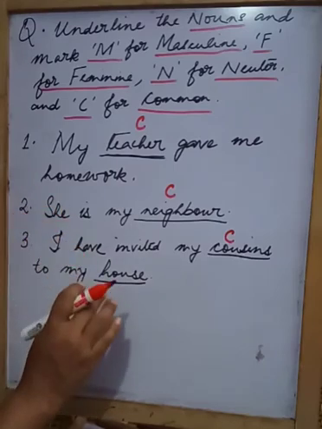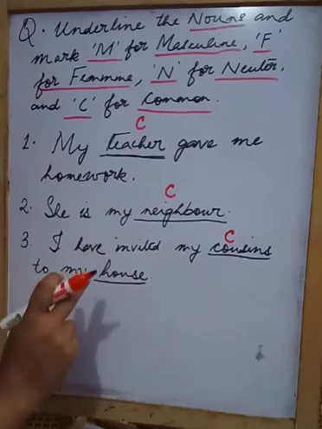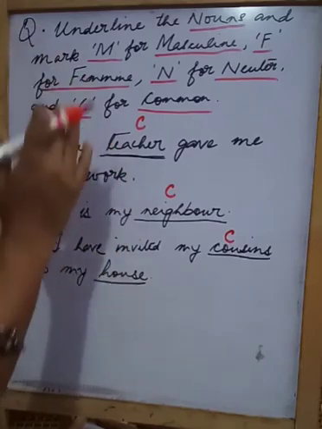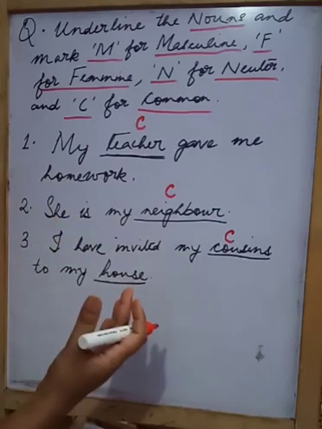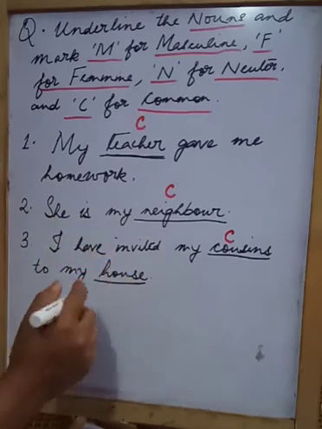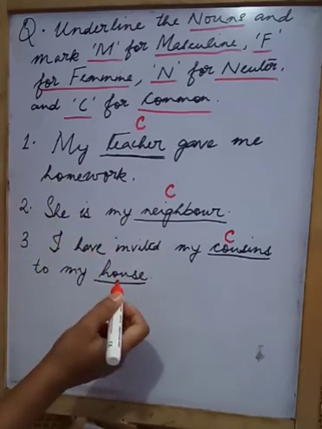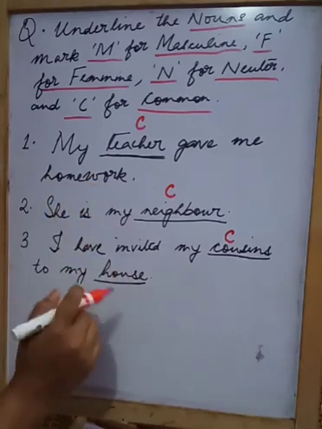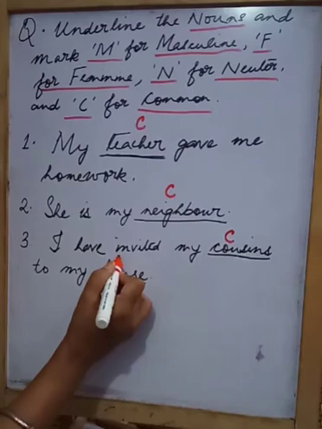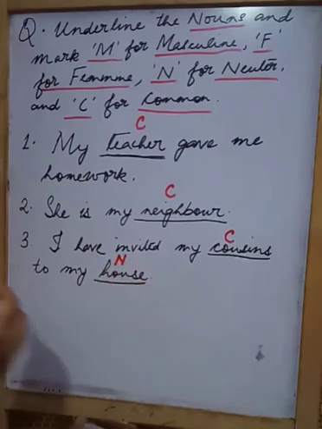It is a common noun, but here we are talking about the gender. We are classifying on the basis of gender, whether it is masculine or feminine or neuter or common. So we know it is a common noun because it is a place, but here we are talking about the gender. So the house will be N. It is a neuter gender. I hope I am clear.